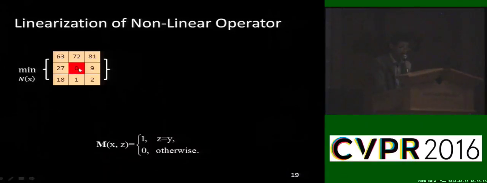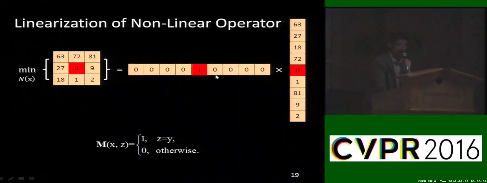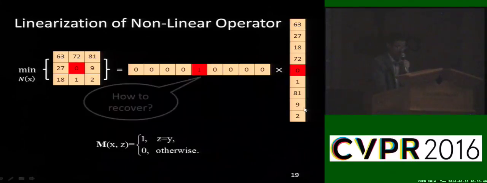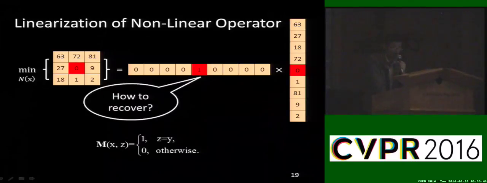We know that the single pixel in this 3x3 patch has the minimum intensity value. So M is like this, and this one is the vectorization of an image patch. Now we have one problem: how to compute M in the deblurring process?